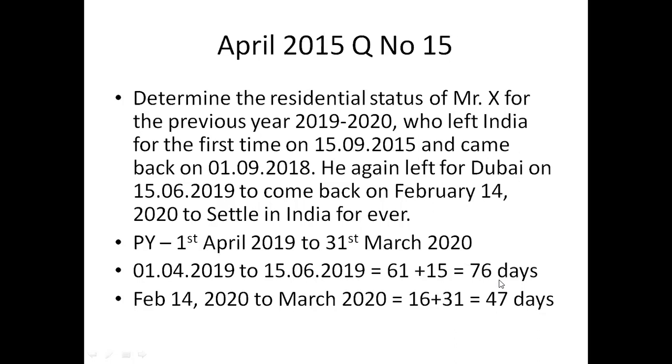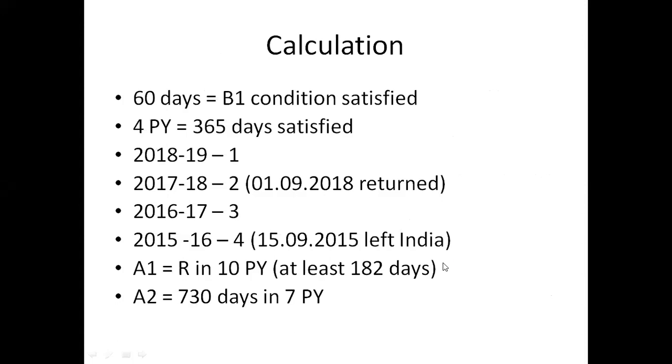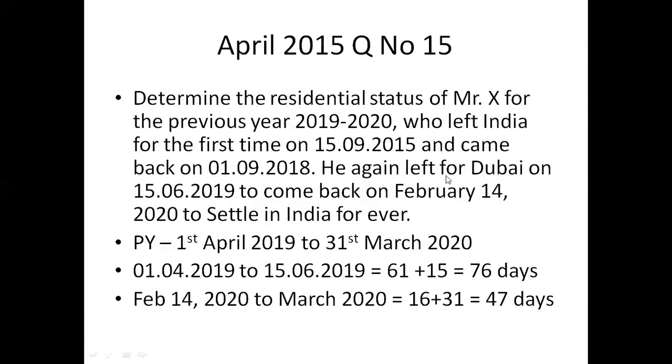Then he came back on February 14 and settled in India. So from February 14 to March 2020, roughly 12 days in February plus 31 days in March, about 46 days, he was in India. If it is put together, it does not reach 182 days, unless there are calculation mistakes.